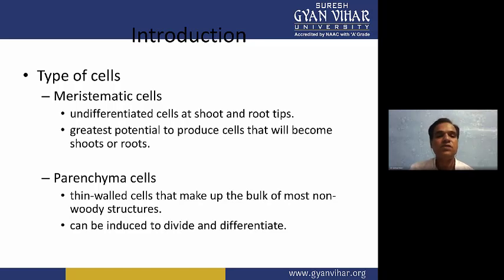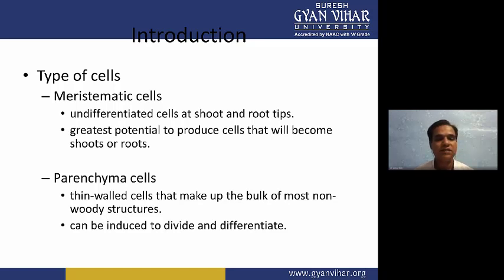of the plant. These meristematic cells divide very fast, and they don't have any type of infection. They are very useful when we are producing virus-free, disease-free, or pest-free plants, because only these meristematic cells don't have any type of infection. So you can get these meristematic cells from the shoot tip and root tip.